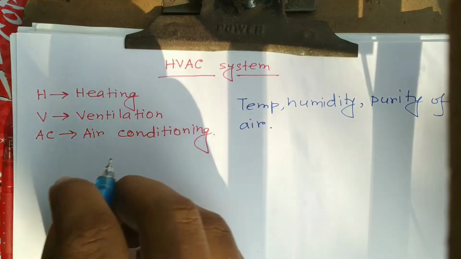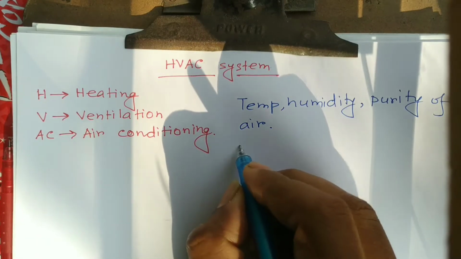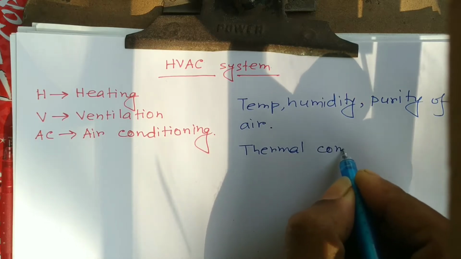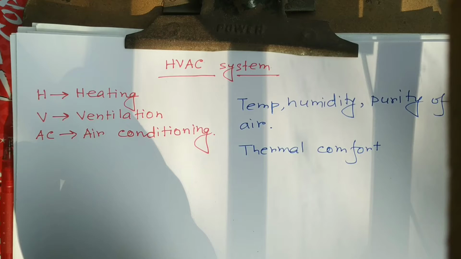Its goal is to provide thermal comfort and acceptable indoor air quality.